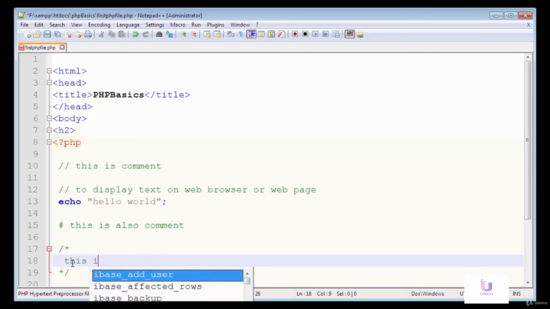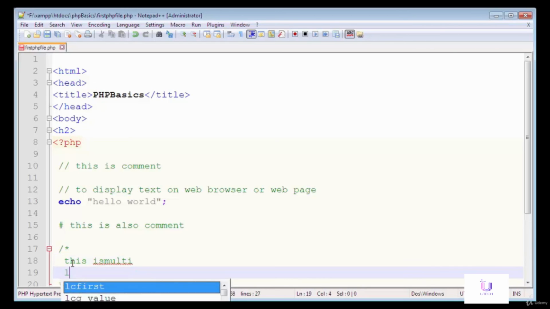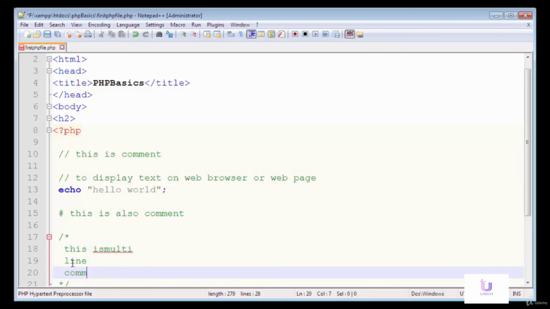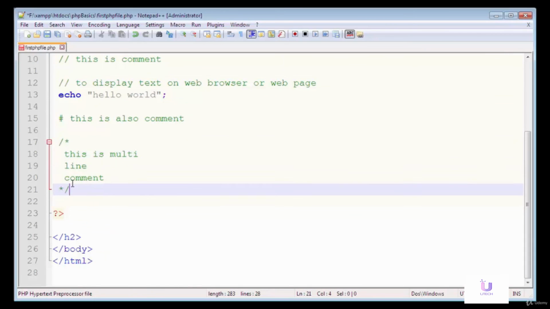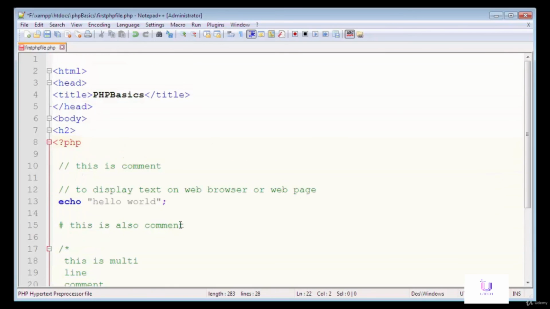For example, let's see here, this is a multi-line comment. So if we want to write a multi-line comment in our PHP code, then we will use this method, and these two methods are just single line comments.